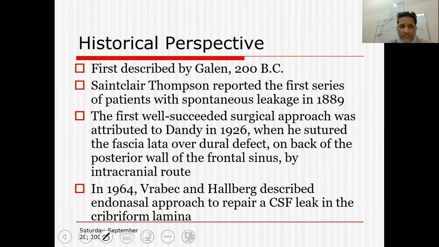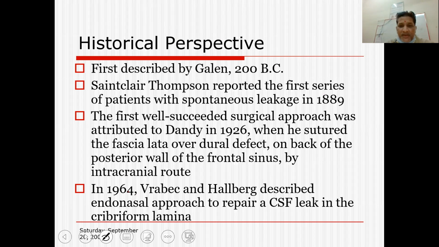I will not go into the historical perspective, though the disorder has been long debated as far as the surgical approach used to repair this leak is concerned. Whether an external approach, making a window into the skull bone, is mandatory, or whether these leaks can be repaired through an endonasal or endoscopic approach, is widely debated.